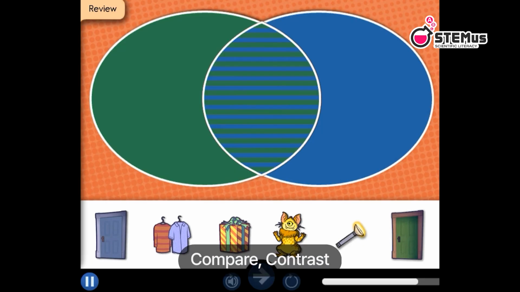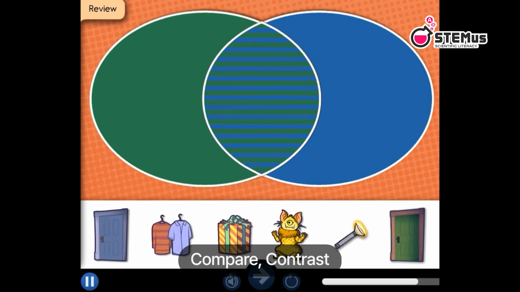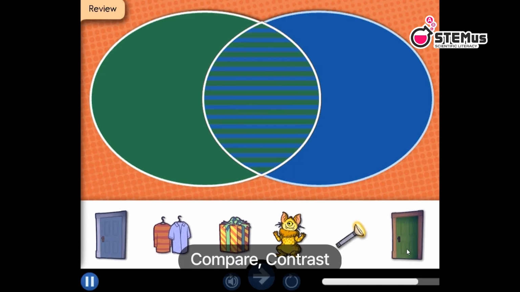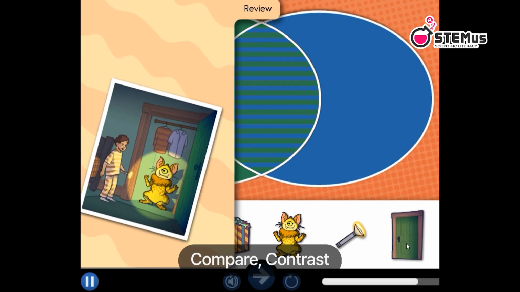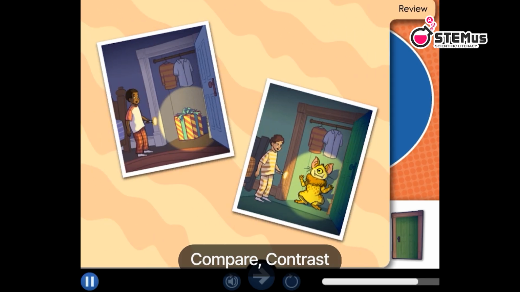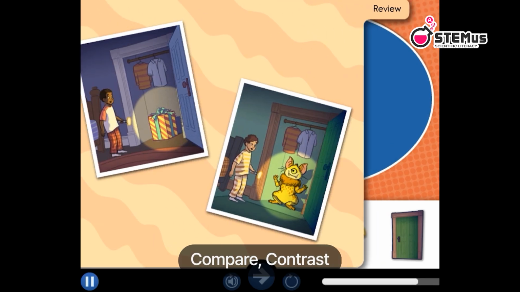Now you'll sort pictures from the stories to compare and contrast them. Drag the pictures to the correct place. Put it here if it was in the story with the blue door. Put it here if it was in the story with the green door. Put it here if it was in both stories. If you don't remember what was in the stories, click here.